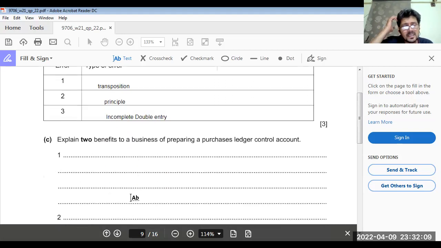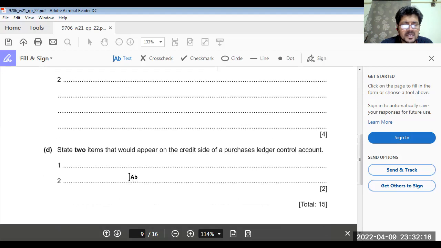A purchase ledger control account is used to detect errors and to prevent frauds. Two items that would appear on the credit side of the purchase ledger account are purchases and interest charged by the supplier.